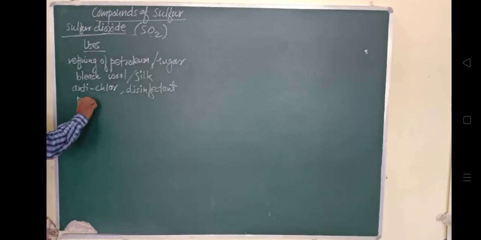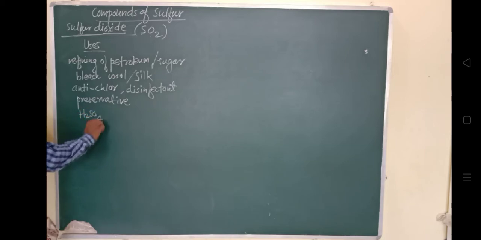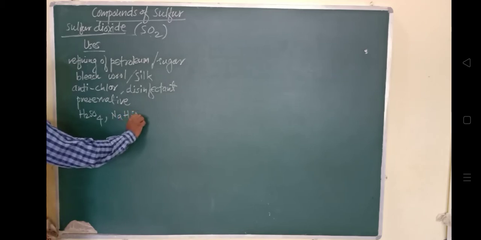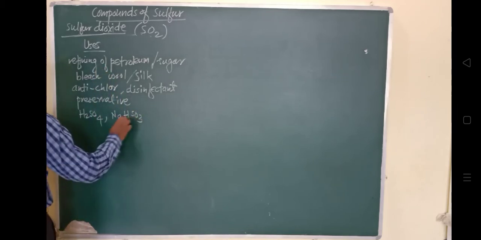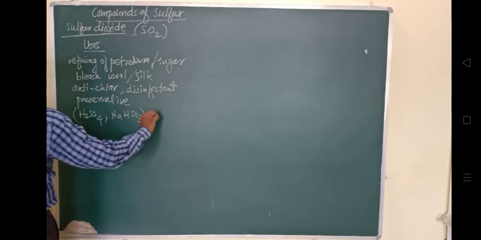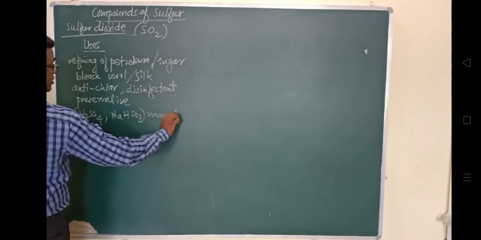In the manufacture of H2SO4 and NaHSO3, sulfur dioxide is used. H2SO4 manufacturing के लिए as well as sodium hydrogen sulfite के लिए भी ये use किया जाता है.